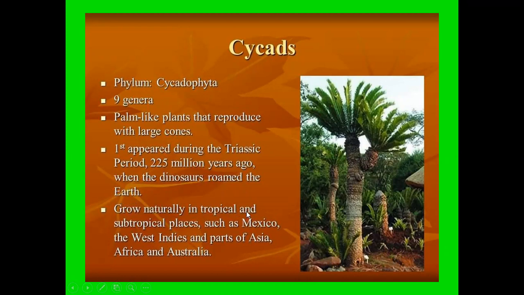They grow naturally in tropical and subtropical places such as Mexico, West Indies, parts of Asia, Africa, and Australia. So in the photographs you can find out, especially the plant, nowadays we plant that plant. It's an unbranched stem, but older species show some kind of a branched stem. जे older species आहे तुम्हाला असे ब्रांच दिसेल आणि इथं सगळं बघा हे सगळं सायकसचे. So this is the cycas plant.